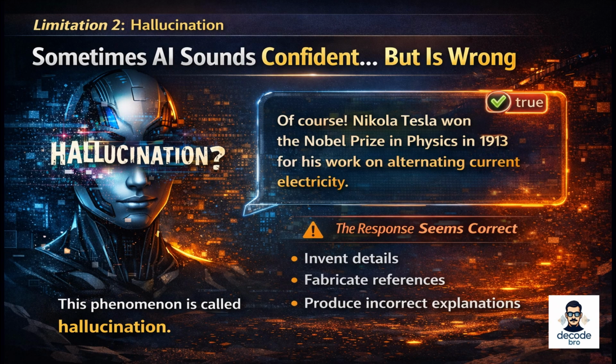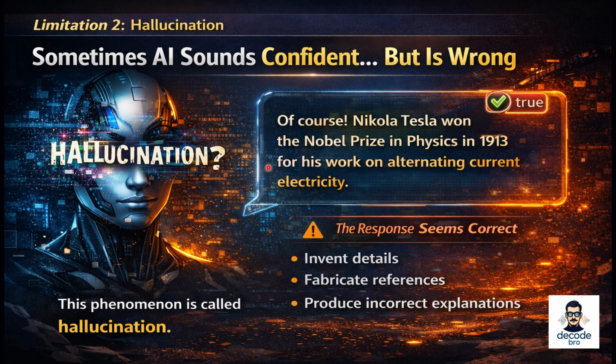Limitation 2, hallucination. The second limitation is one of the most well known issues in AI today. It's called hallucination. Large language models generate text by predicting the next token in a sequence. They are extremely good at producing language that sounds convincing. But here the point is they are not verifying facts.